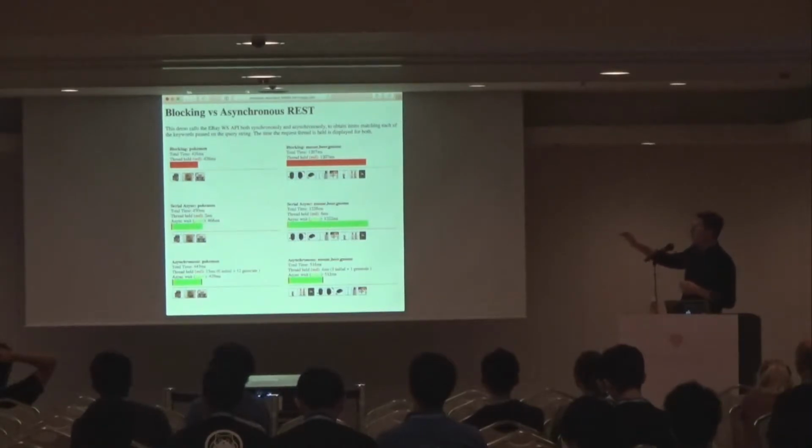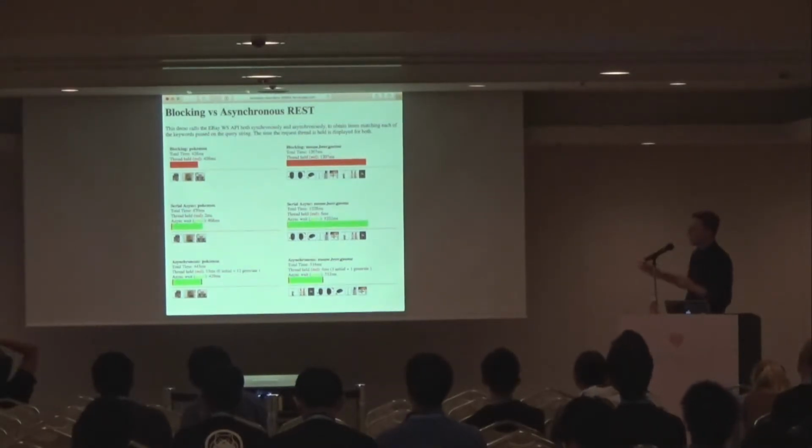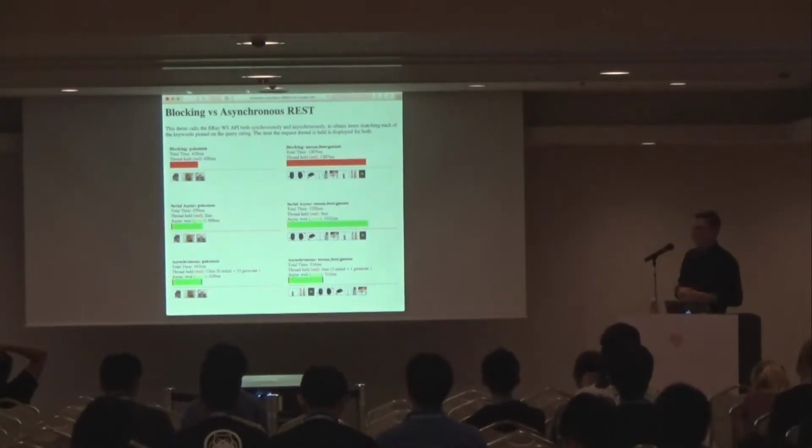The middle 2 are where we're doing the asynchronous request, but we're doing them serially. On the left, it's 1 search, so it takes the same amount of time, but it's green because that request thread has been unblocked. And then on the right, we're making 3 requests. The request thread is freed up to go do other work, but it still takes about the same amount of time because we're waiting for each one to finish before we go on to the next one.